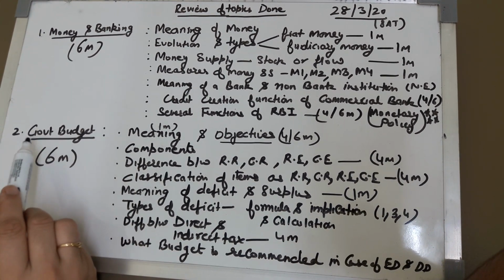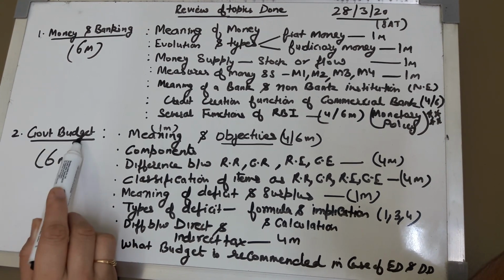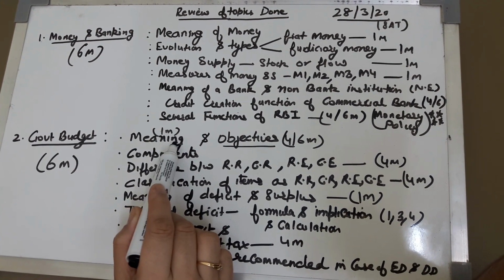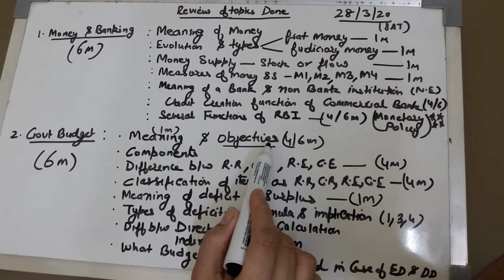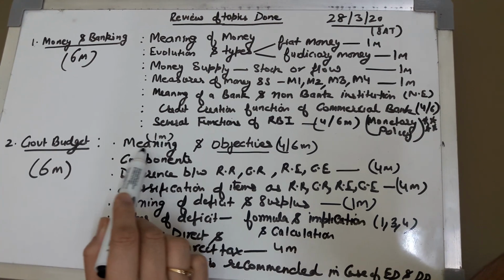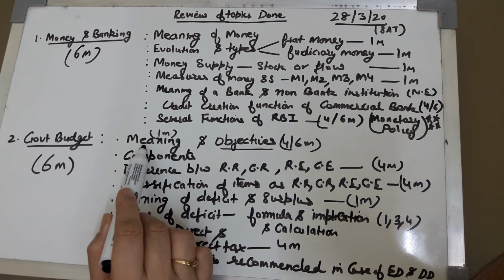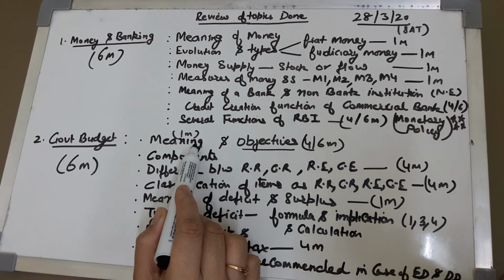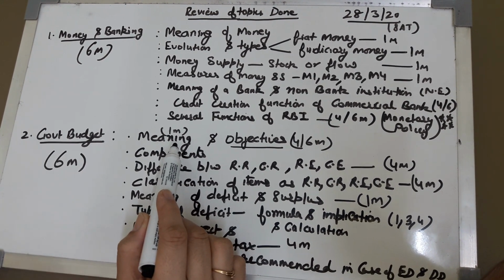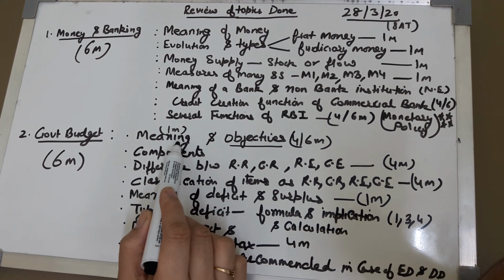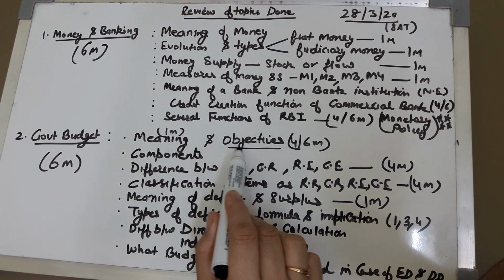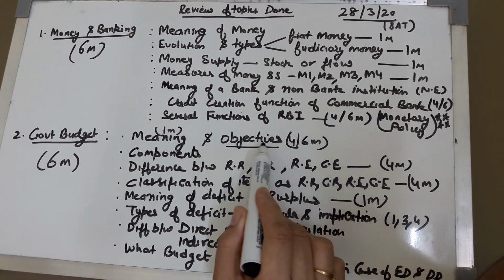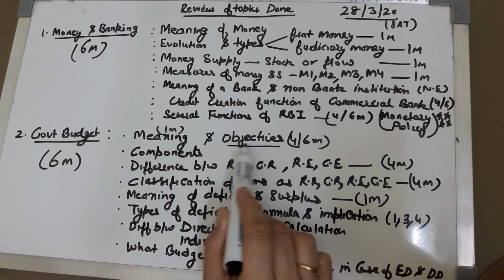Then after this we have done the topic government budget. Government budget was for 6 marks, where we have defined government budget meaning and the objectives. While defining, we have to use the word estimated receipts and estimated expenses. The word estimation, if you do not write, you will lose marks in the definition. Then there were 4 objectives, out of which we can get a 4 to 6 mark question, and I have done this in detail with you.